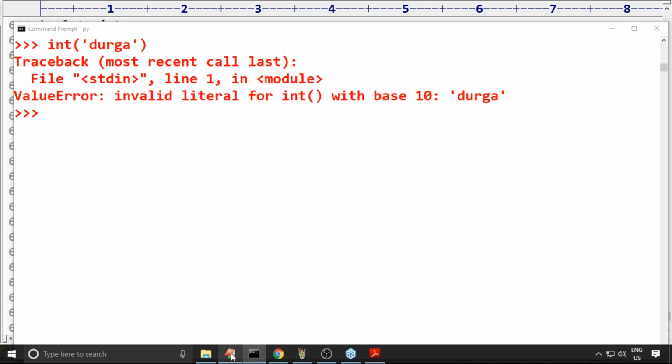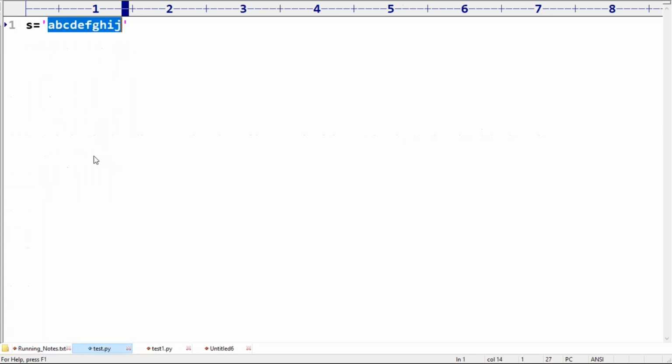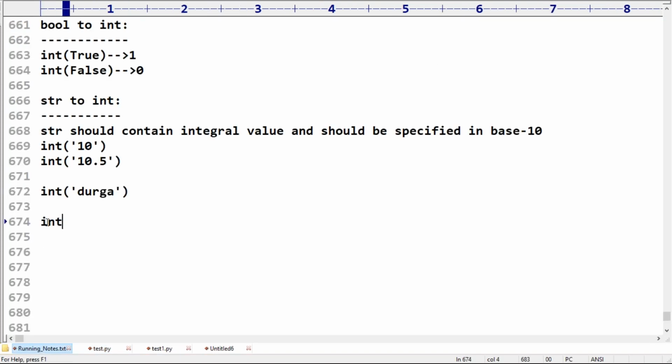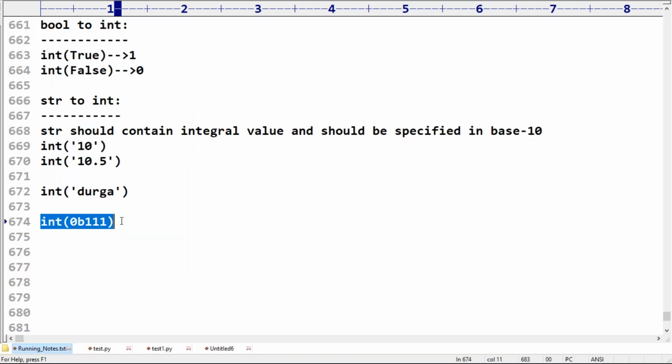Now I will show just one small possible question for you, so that you may get more clarity. This type of question may also be asked. Int of 0b111, is it valid or not? It is a binary int value, int to int. What is the problem with that? Int to int, it is valid. Its value is 7. But if I take it like this,